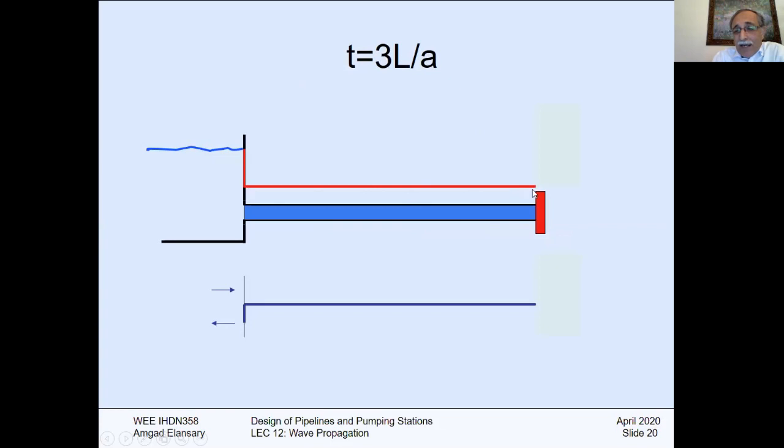At 3L/A, everything will experience a minus delta H, a minus Joukowski pressure, minus A delta V/g. So the static level is the same. It will not change. The only thing you are going to do is add delta H one time, or subtract delta H from it.